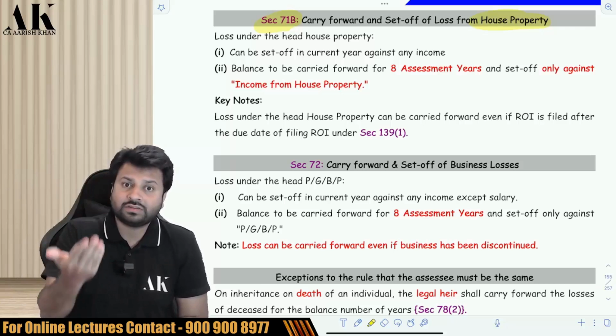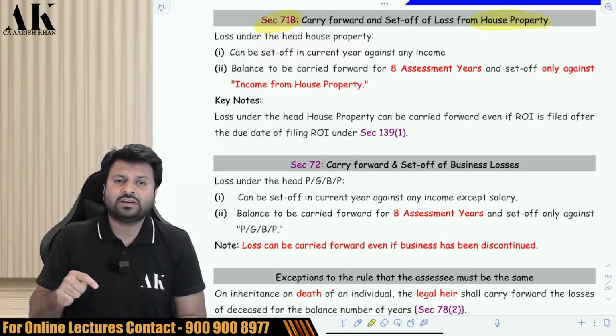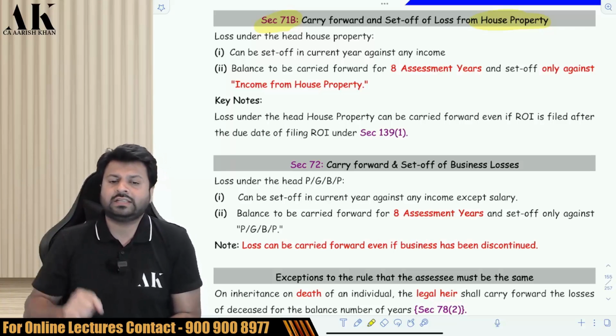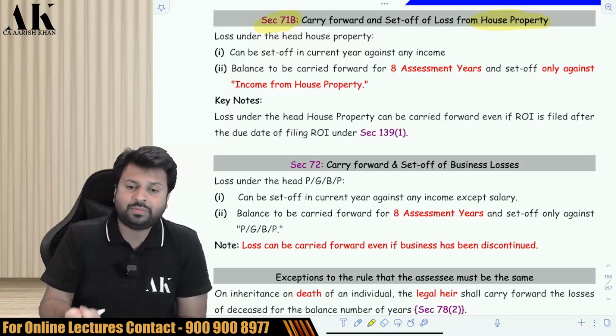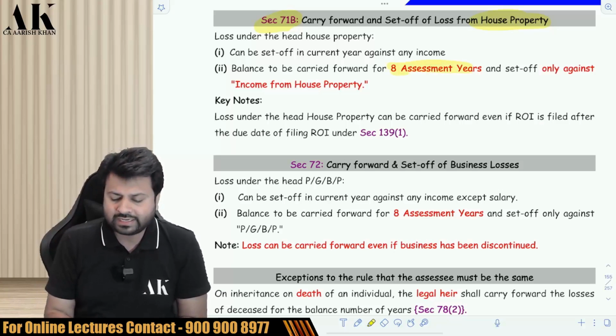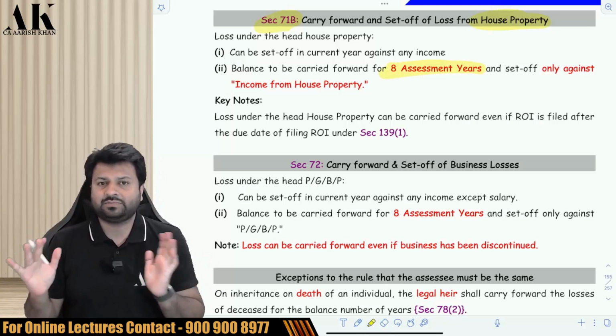Like house property loss, once it is carried forward to the next year, it will set off only against house property income. It cannot set off against other heads. So, house property loss can be carried forward and set off against only house property income, not against any other income, and it can be carried forward and set off for 8 assessment years.